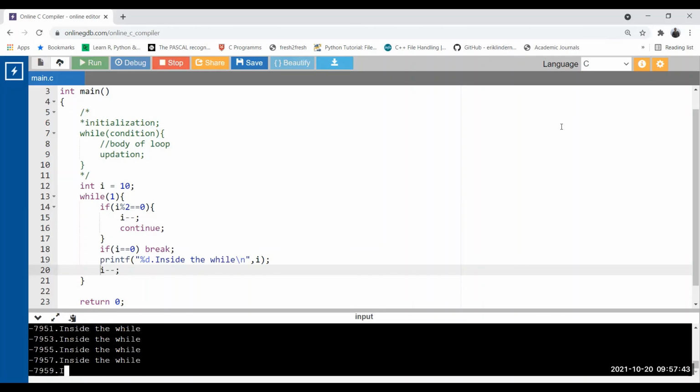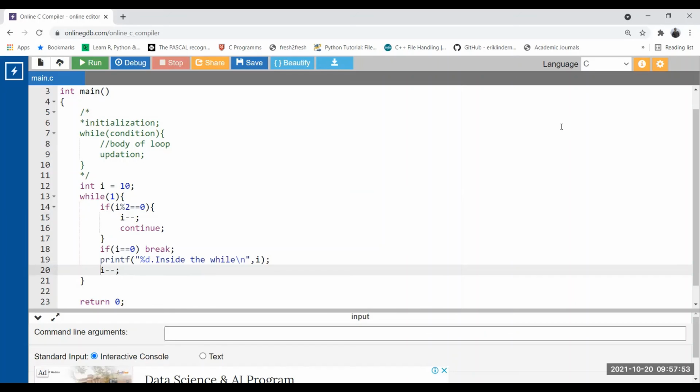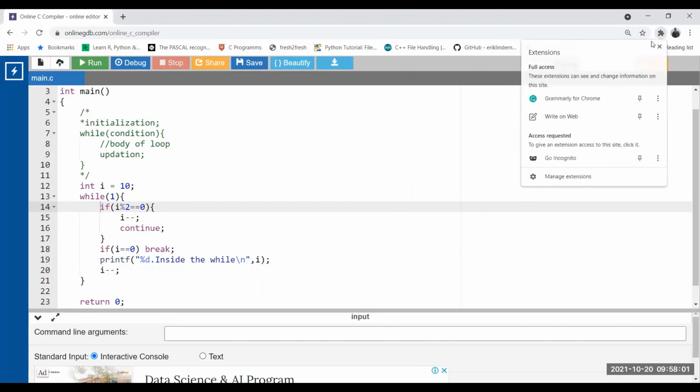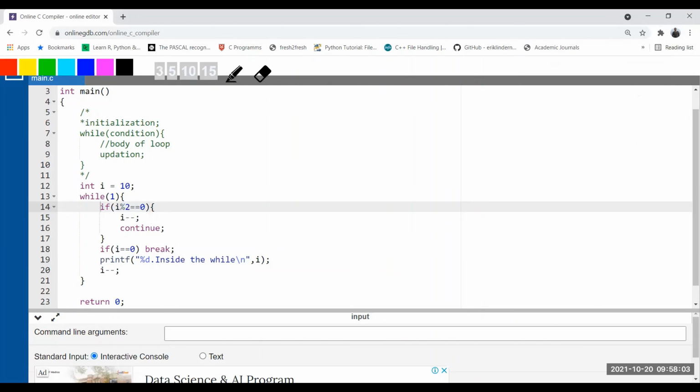It is going beyond the range. It is going beyond the range. Let us stop. It is coming from 10. Okay, let us first check what is happening here. I modulus 2 equal to 0. Yes, I modulus 2 equal to 0. I minus minus, so I becomes 9.